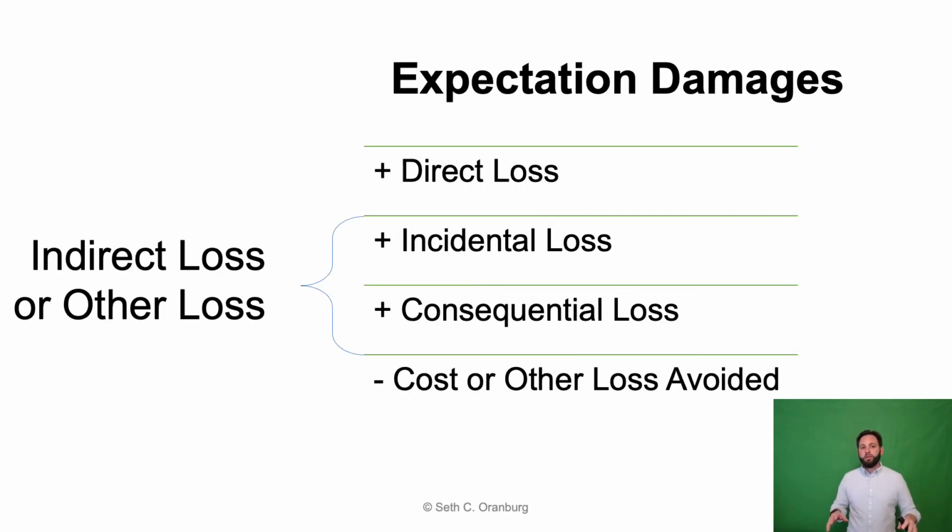In conclusion, expectation damages are calculated by adding direct loss, which is usually loss in value, but could be the cost of completing performance or loss in volume, plus indirect losses, which include incidental loss and consequential loss. And then we subtract any cost or other loss avoided by the injured party in order to put the injured party in the position it would have been in had the contract been fully performed.